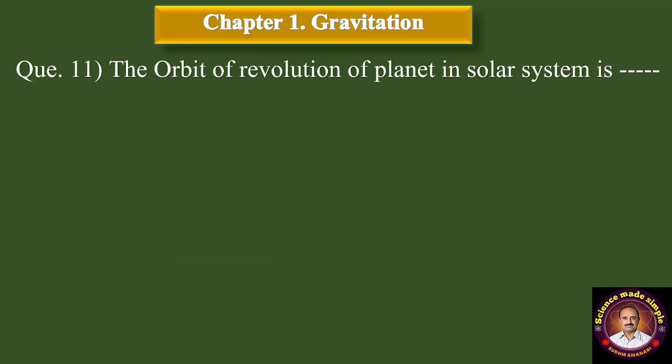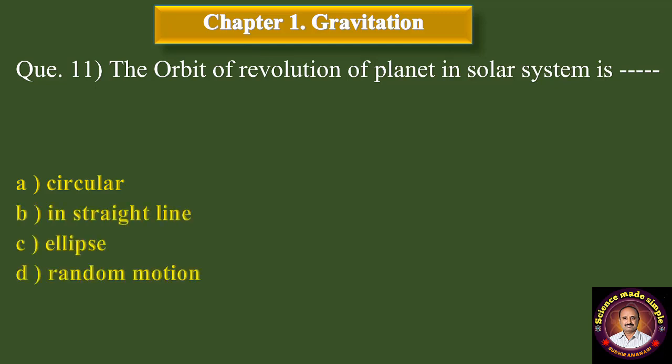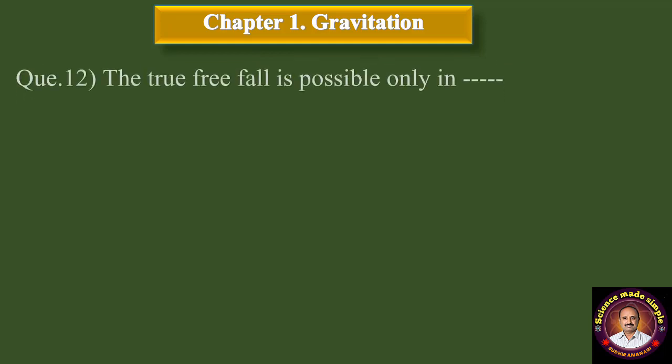Question number 11. The orbit of revolution of planet in solar system is dash dash. A, circular. B, in straight line. C, ellipse. And D, random motion. Correct answer is option C, ellipse.